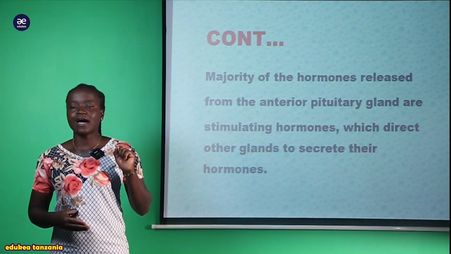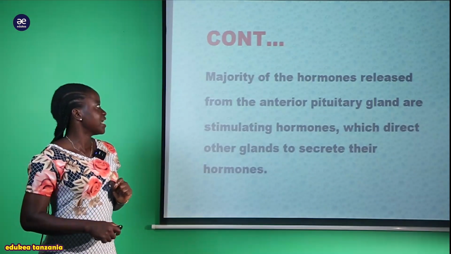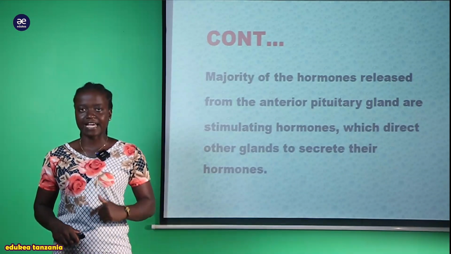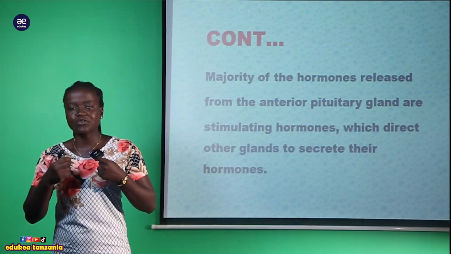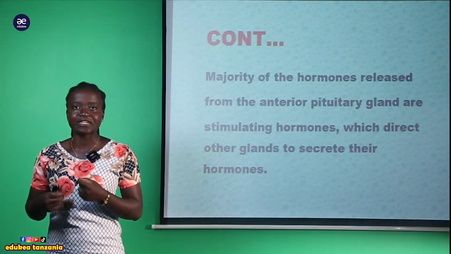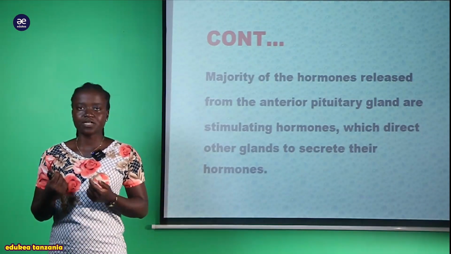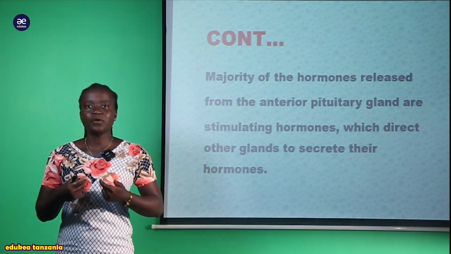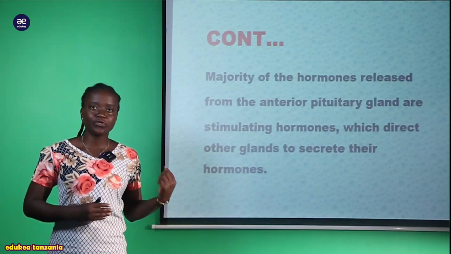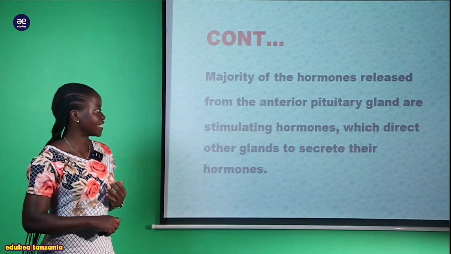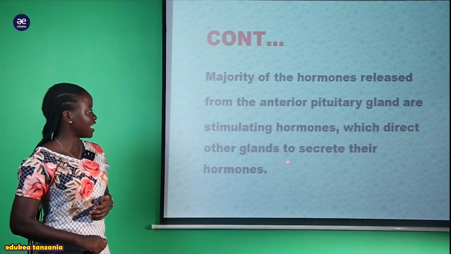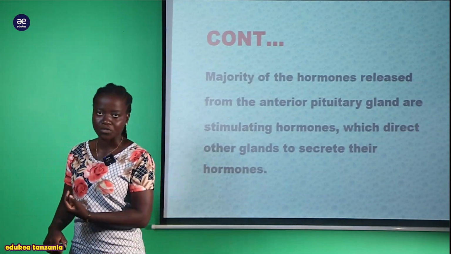The hormones are produced within a gland within the brain, in the structure which is called the pituitary gland. Na hii pituitary gland ndio ambayo gland iko specialized kuproduce all stimulating hormone. Tukisema all stimulating hormone, we mean that the hormones that will stimulate production of another hormone are produced within the pituitary gland. So this stimulating hormone will direct other glands to secrete their hormones.